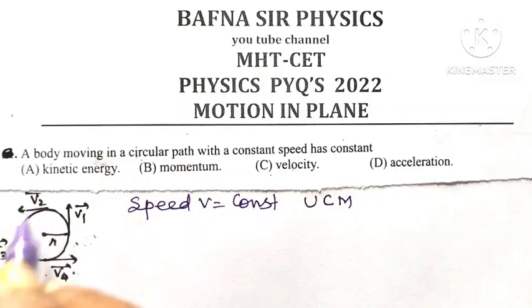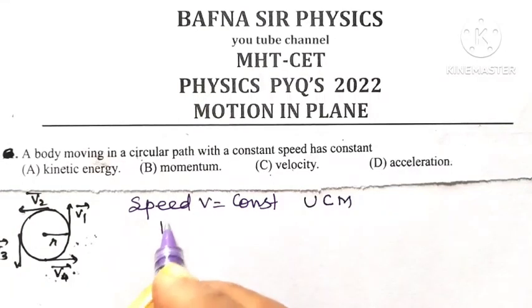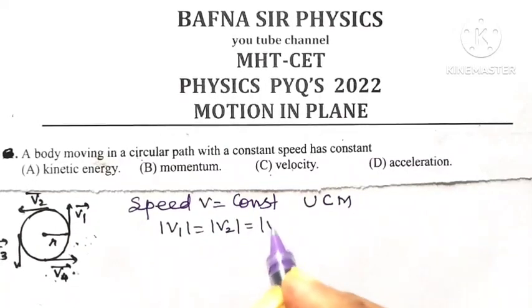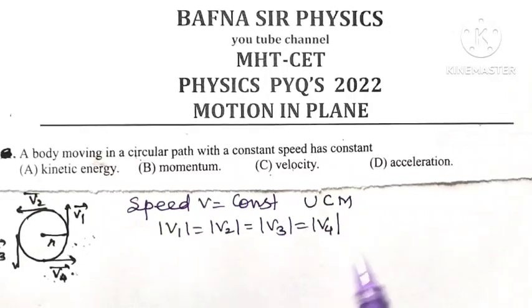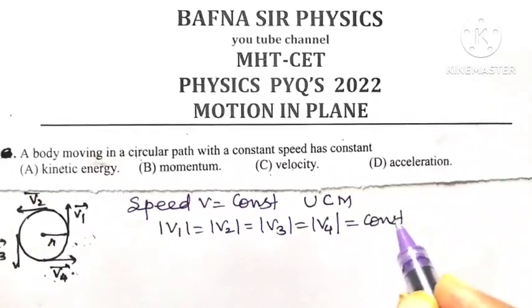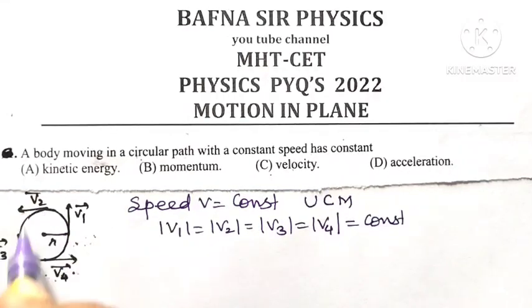Now, let V1, V2, V3, V4 be the velocity of the body at different positions. Now, speed is constant, it means mod of V1 equals mod of V2 equals mod of V3 equals mod of V4. It means if you measure the magnitude of velocity at any position, it is the same. So the speed of that body which is performing UCM is constant.